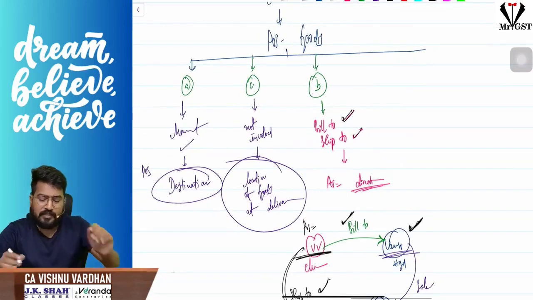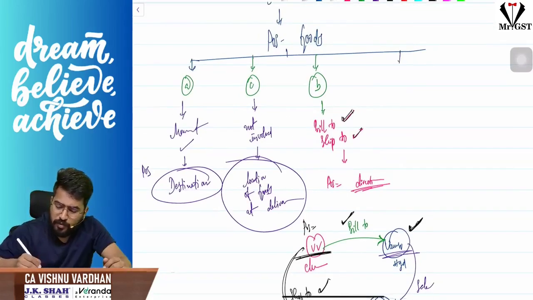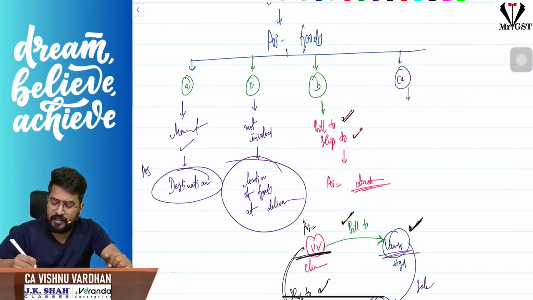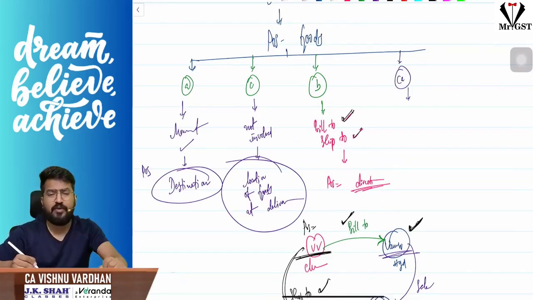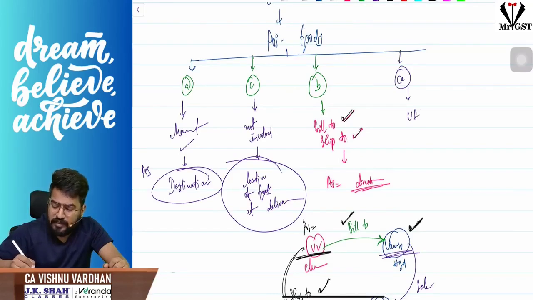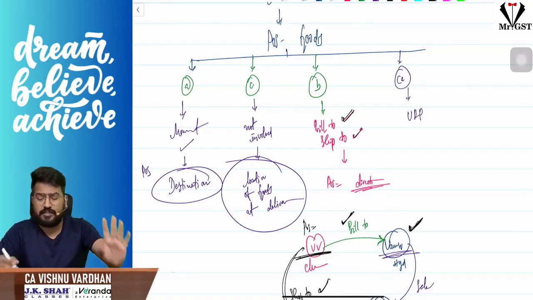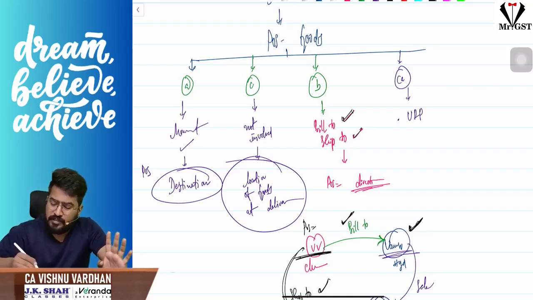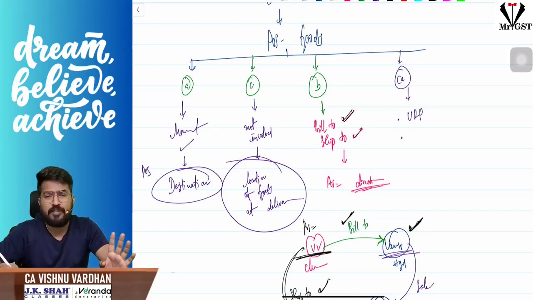Now, sir, there is one more new clause they have added, clause CA. In clause CA, what they are saying now, listen carefully. If the recipient is unregistered, that means the buyer is an unregistered fellow, then in such case, sir, what is the place of supply?